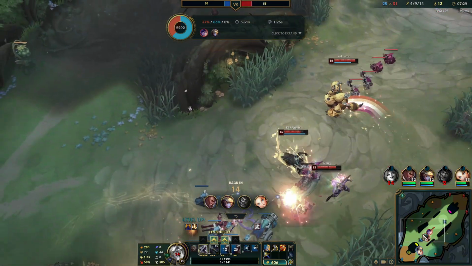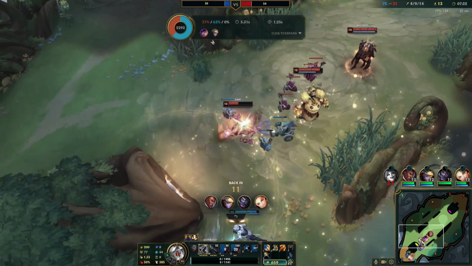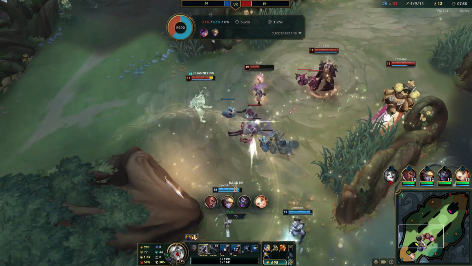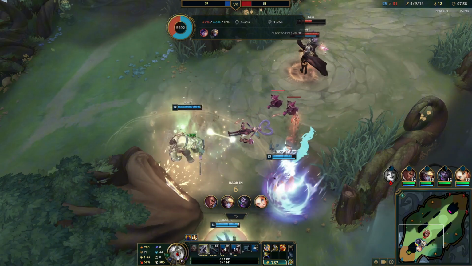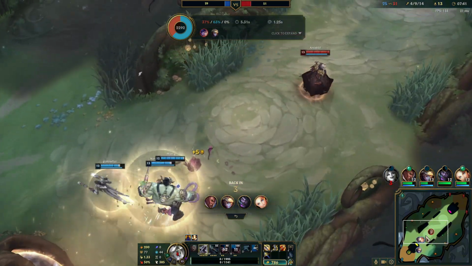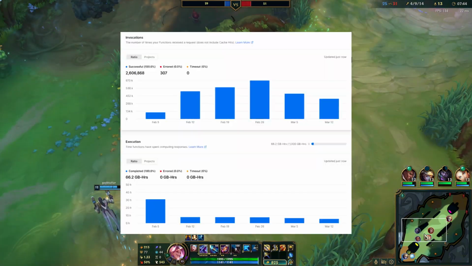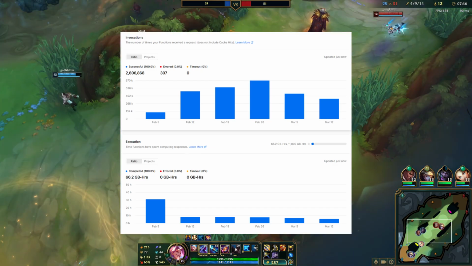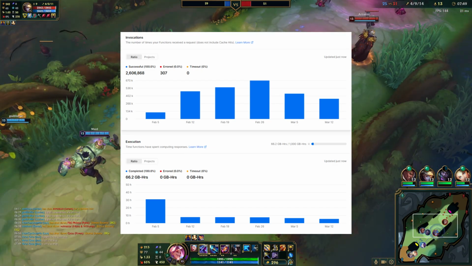Now, pre-generation does have a few problems. The main one is that if we add any new players or we have to change our data, we'd have to pre-generate all of the games. But overall, this wasn't really a big deal and it wasn't too expensive to do that, so we didn't mind that. Once we did this, we dropped from over 1,000 gigabyte hours to less than 100 gigabyte hours, so we were no longer being overcharged, which was great.